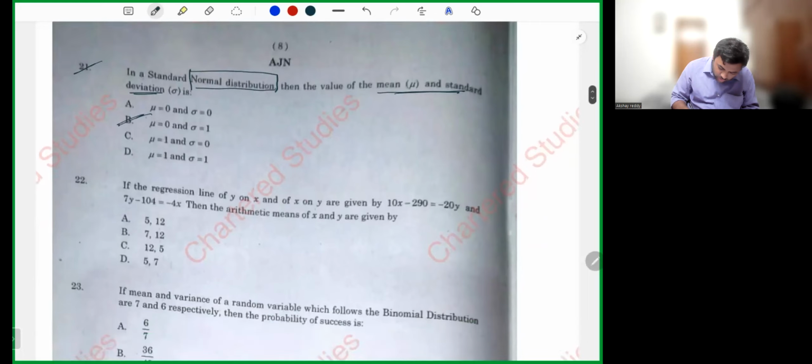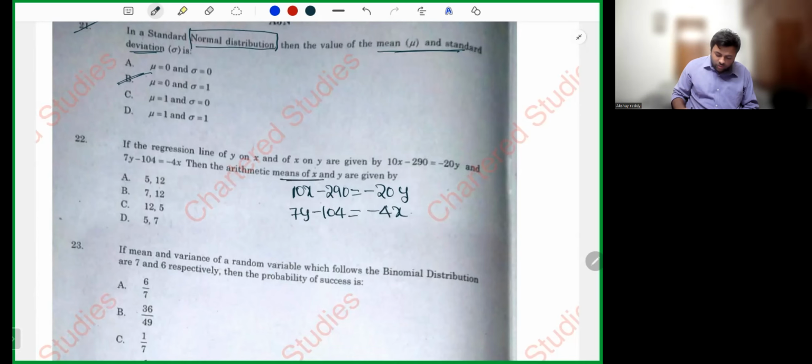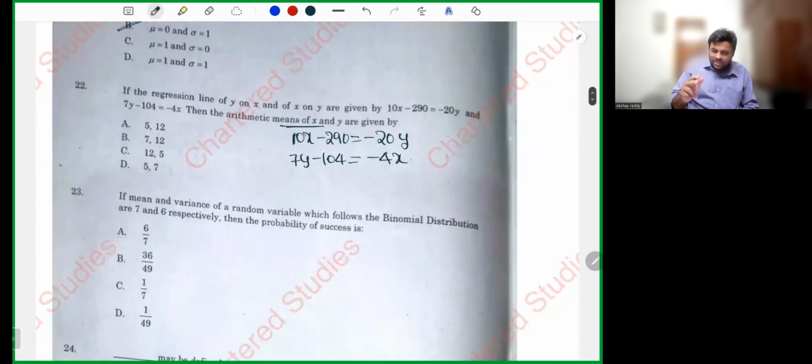Next. The regression lines are given as 10x minus 290 is equal to minus 20y, and 7y minus 104 is equal to minus 4x. It is asking for the arithmetic mean of x and y. If you remember, my dear friends, two regression lines will always intersect at their respective means, right? So do one thing. In this equation, instead of x, I'll substitute the x values from the options. Let's see what we will get.